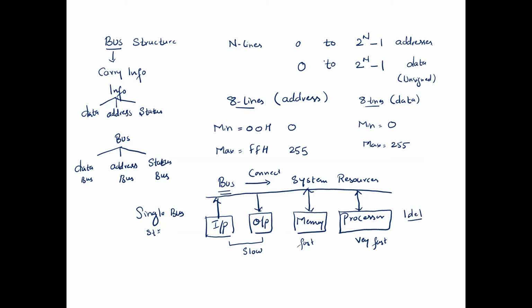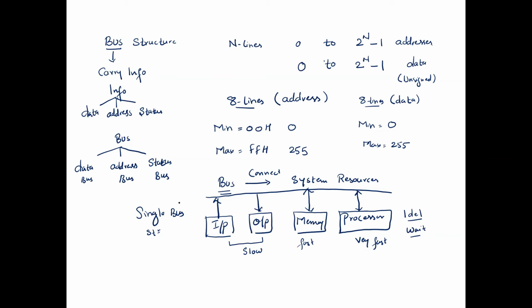So it won't go and connect with the memory, because there is no path available to communicate between the processor and memory, since we have only one single path, right? So the processor needs to go into a wait state. So this is the major problem in a single bus structure.